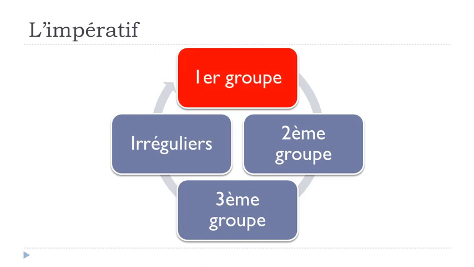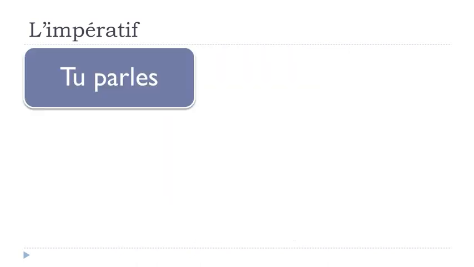All right, so let's start with the first group, le premier groupe. Normally the first group, and it's been that way so far, is the easy group because it is regular. In that case, for the imperative, well, it will be the tricky group, okay? Because for instance, at the present form, we've got tu parles.